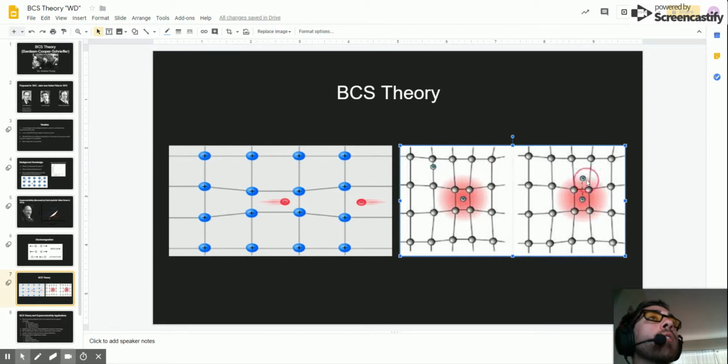And now that these are strongly bonded together, they can travel through the metal without being slowed down. If they bounce into other atoms or other electrons, this bond is so strong that it doesn't affect them. And now these electrons can travel through the material unhindered. And that's why there's no resistance at all.